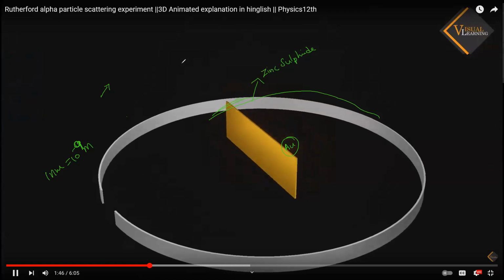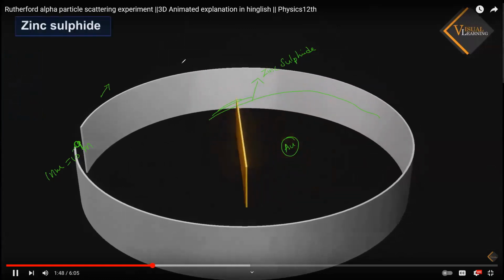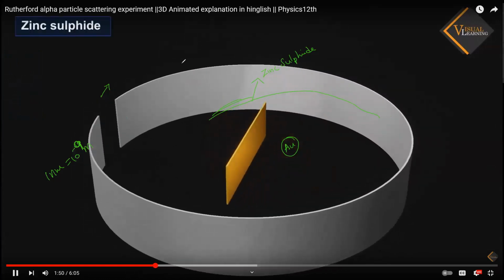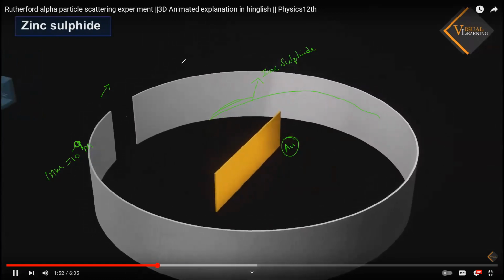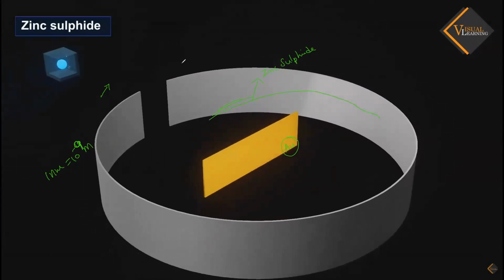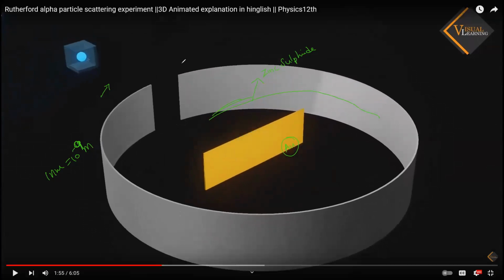Around this gold foil, a zinc sulfide screen is placed. The screen is coated with what, everybody? The zinc sulfide. So you have to remember that, with the help of which alpha particles can be detected. What is the use of that?